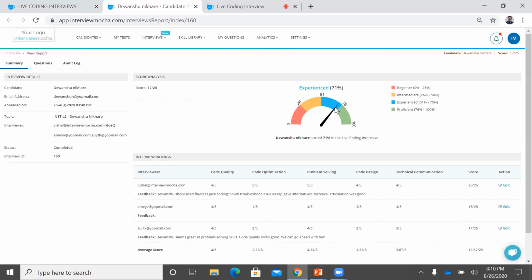So guys, this was a quick demo of the live coding interview. I guess the presentation conveyed the theoretical aspects of what is possible, and the demo showed you the actual things that are possible, the look and feel of the platform. Now I think we can move to the Q&A. Neha, I think we can start with the Q&A now.